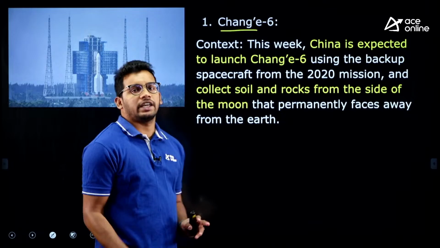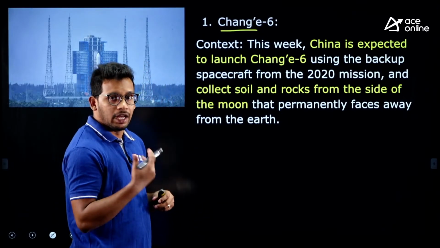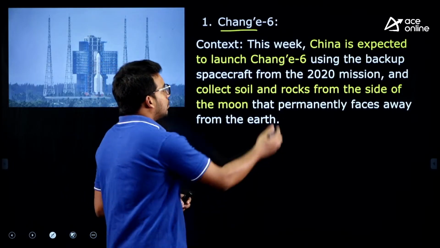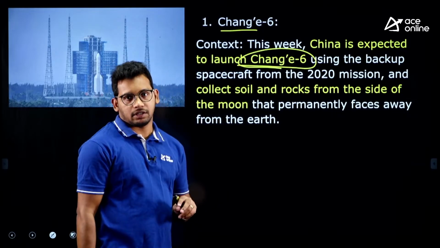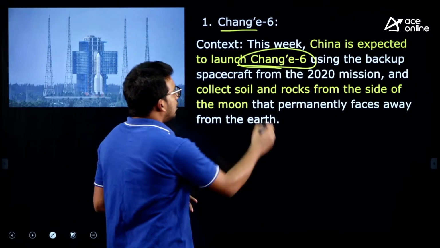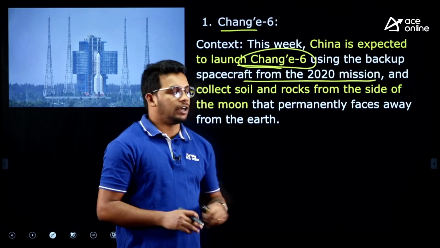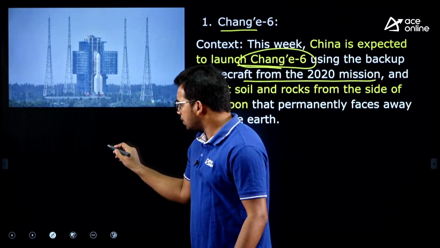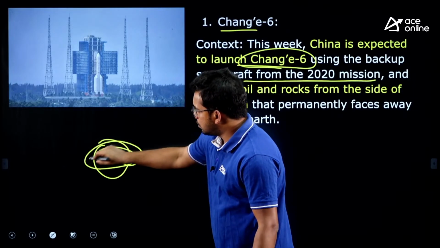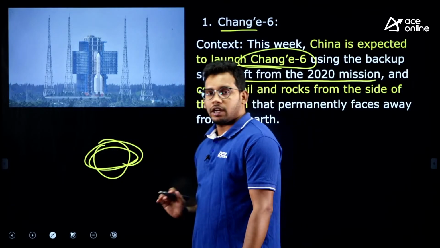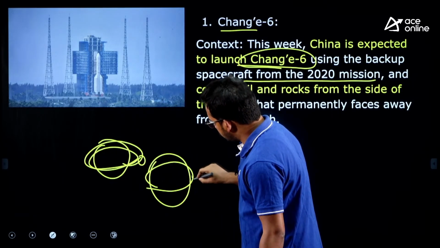Now, what is the context, why we have taken this article? That is also important, sometimes it will help you to recollect the facts, right. So, they are going to launch Chang'e 6 satellite in this coming week, and this will be done through the backup of one more mission. Let us break it down. This is Earth, right, and then moon is revolving around the earth. So, here this is earth and this is moon.